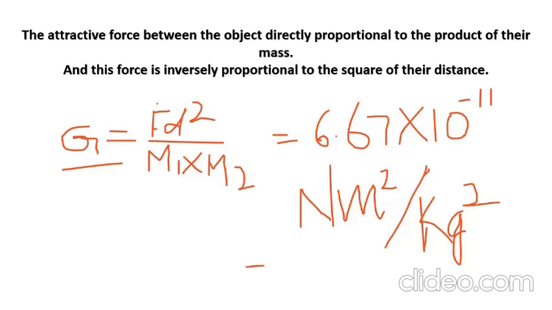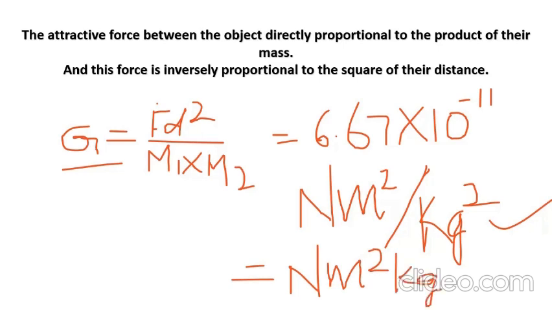When we are writing, this is also correct. Otherwise, we can write it as N m square kg raised to minus 2.